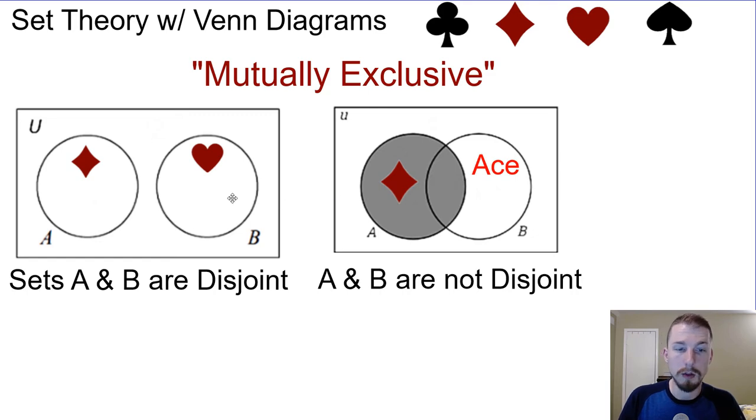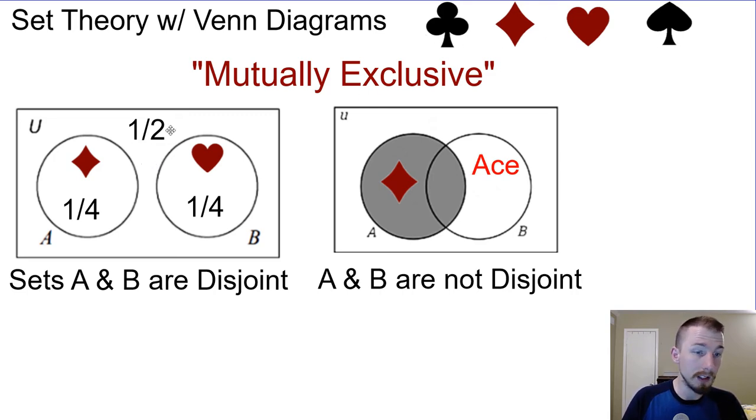The next thing we might do is actually fill in those probabilities. So what percent of cards are diamonds? Well, that's 1 out of 4, right? And then 1 out of 4 are hearts as well. But we're not done filling in the entire Venn diagram yet, because we also have the sample space, the space that's outside of those. So everything else, which would be all of the clubs or the spades, right? So that's going to be 1/2 or 2/4. We just reduce the fractions.